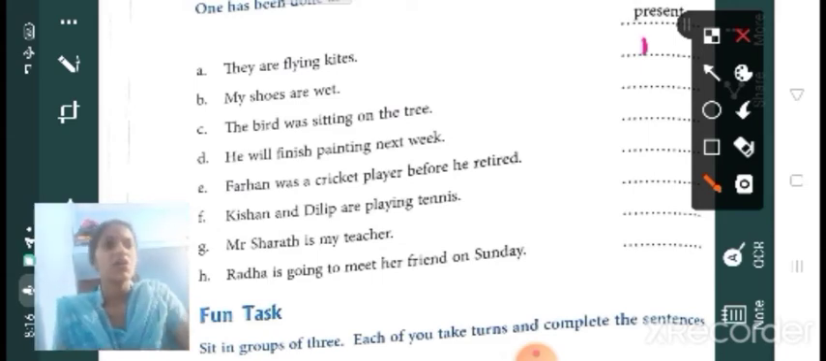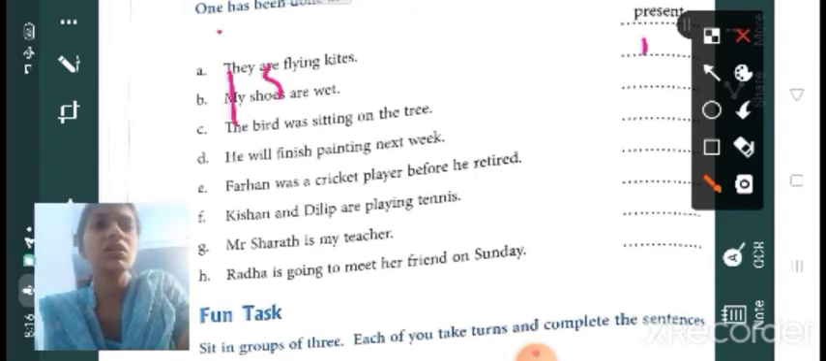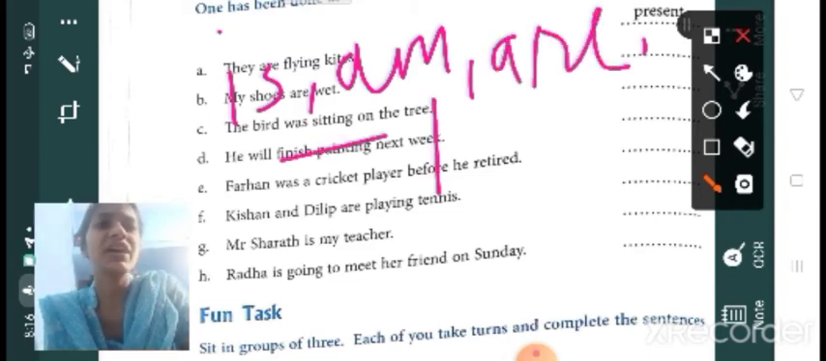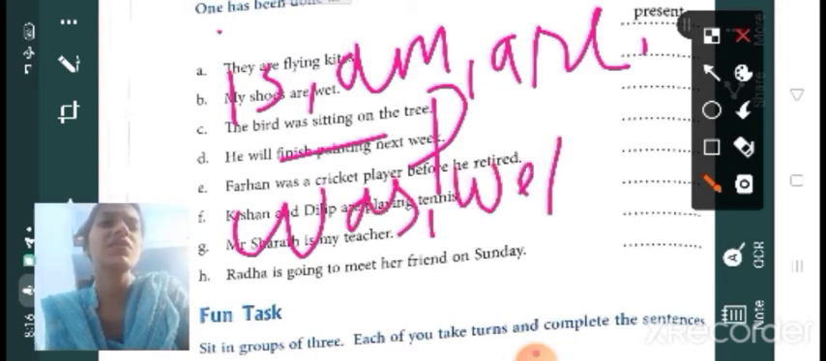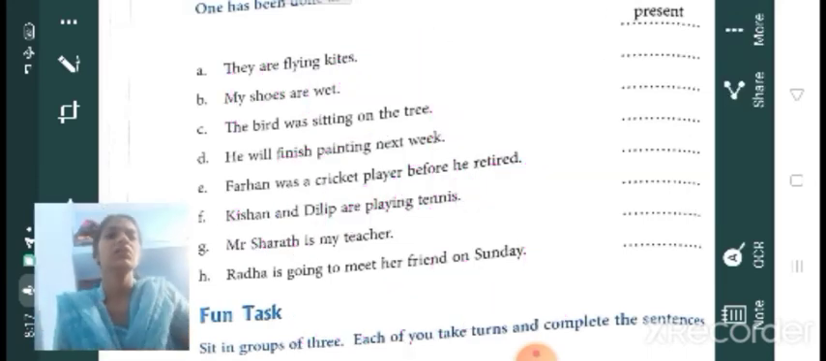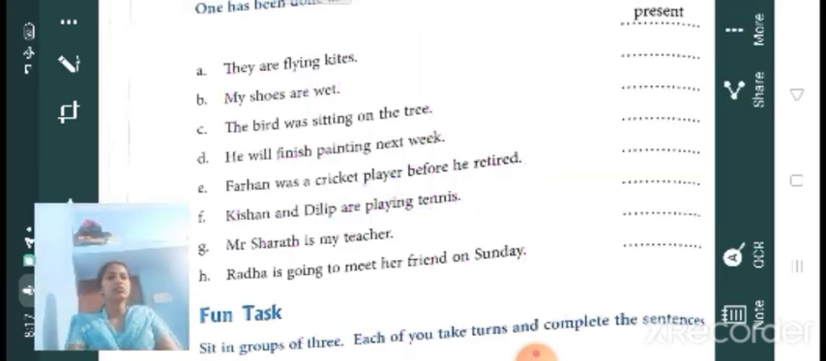Okay, so once more, is and are show present, was or were show past, then will shows future. Okay, so the bird was sitting on the tree, so we don't know now where that bird is. Yesterday or the day before yesterday, that bird was sitting on the tree. That action is over now. It's not happening now, so it's past.